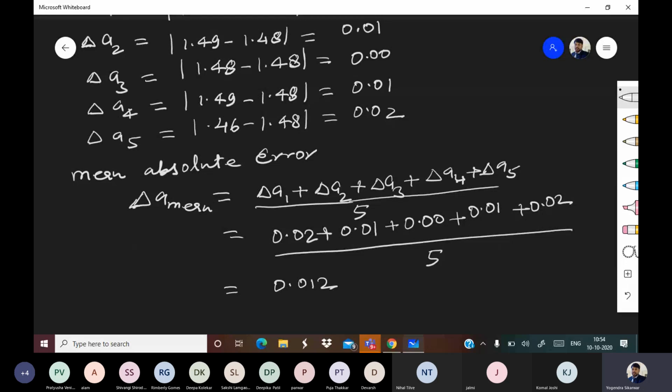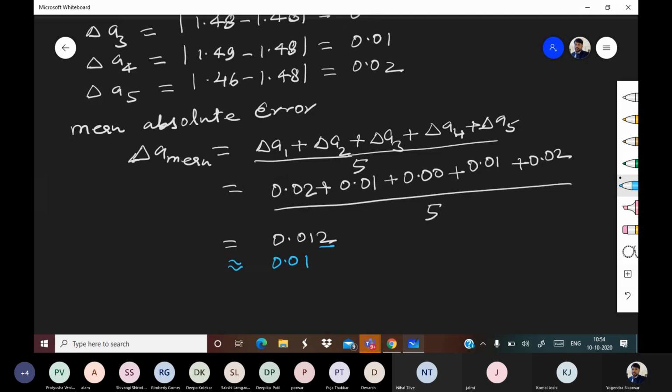Now again, here also we are getting one extra unnecessary digit. We have to tell that digit to leave, and the value will be 0.01. This time, as 2 is less than 5, we are simply going to drop the digit. So delta A mean will be 0.01.